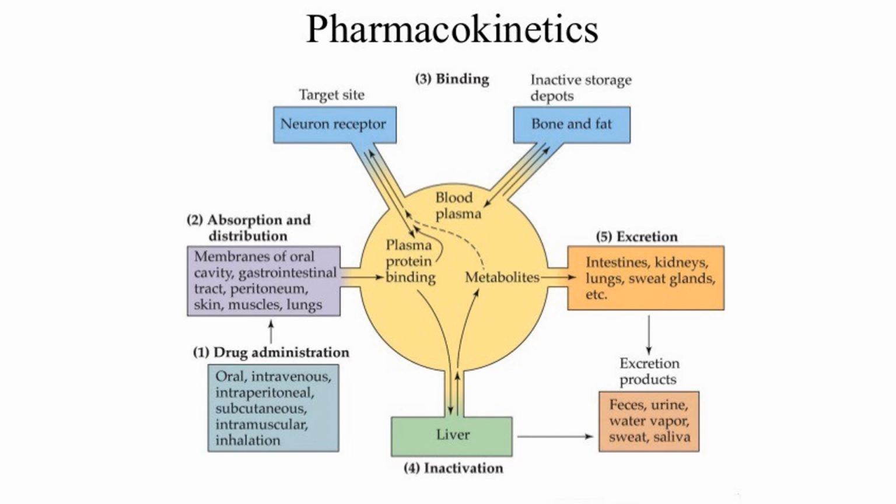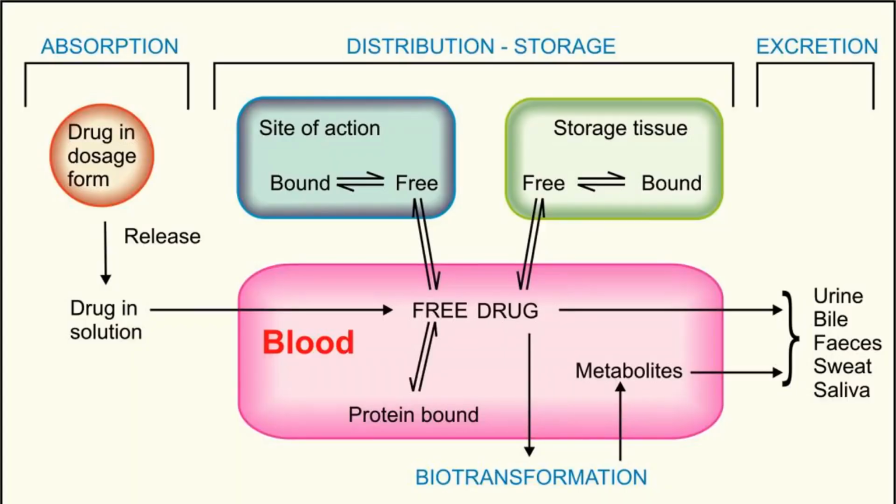Drug excretion is the last phase in pharmacokinetics. It refers to removal of a drug from the body either as a metabolite or as an unchanged moiety. So there are many different routes of excretion including kidneys, intestines, lungs, sweat glands, etc. And various excretion products are feces, urine, water vapor, sweat and saliva. By far, the most important excretory organs are kidney and liver.